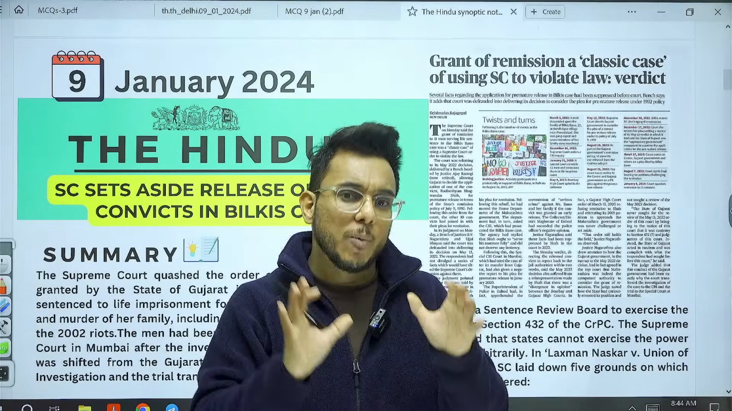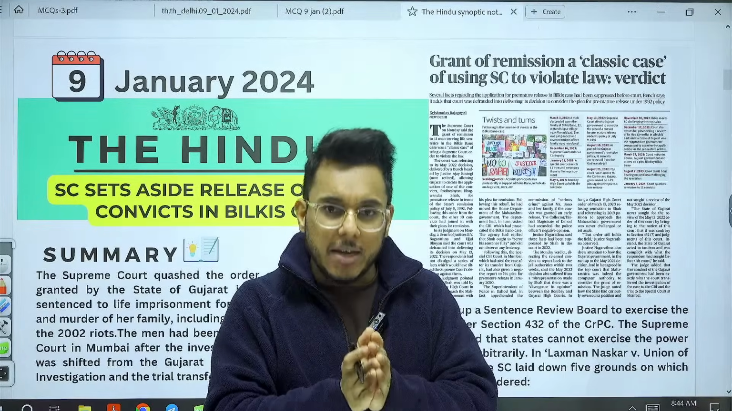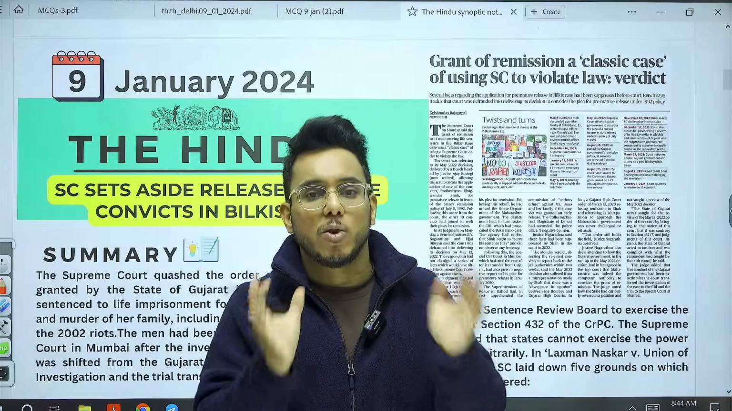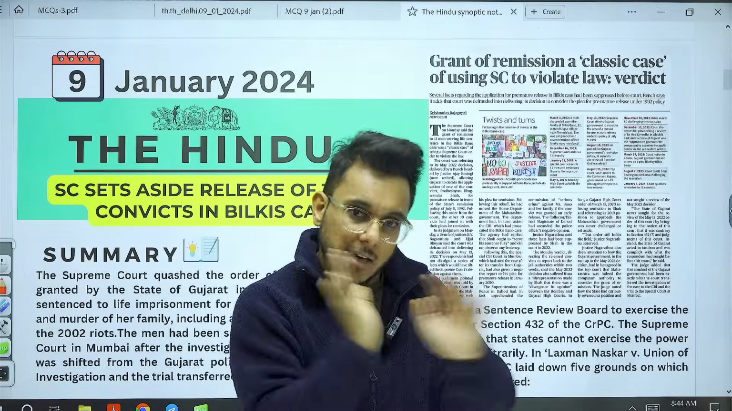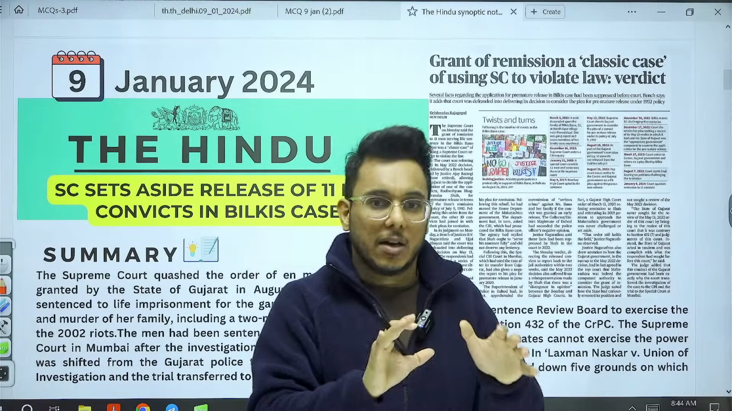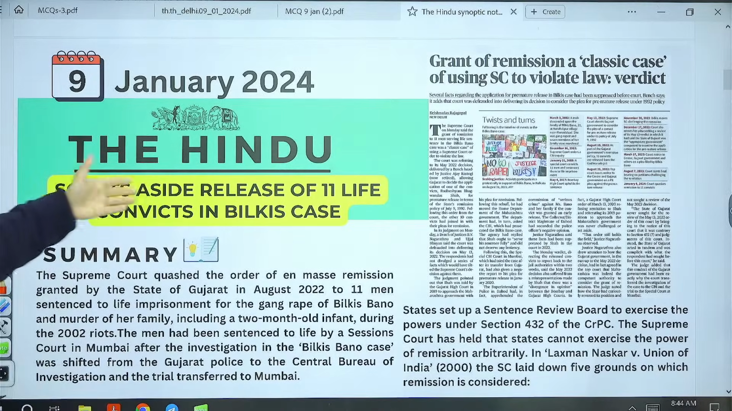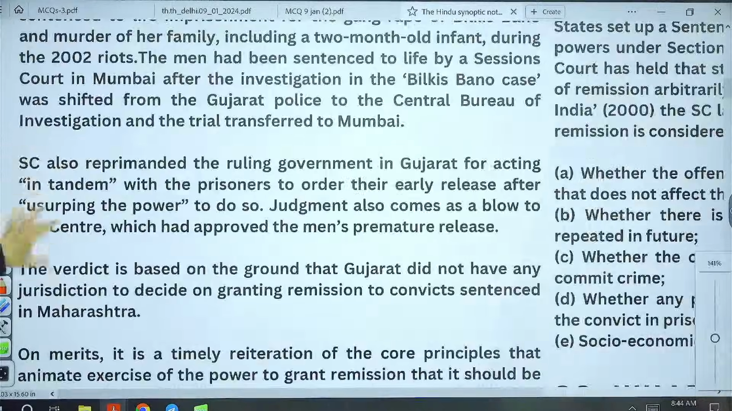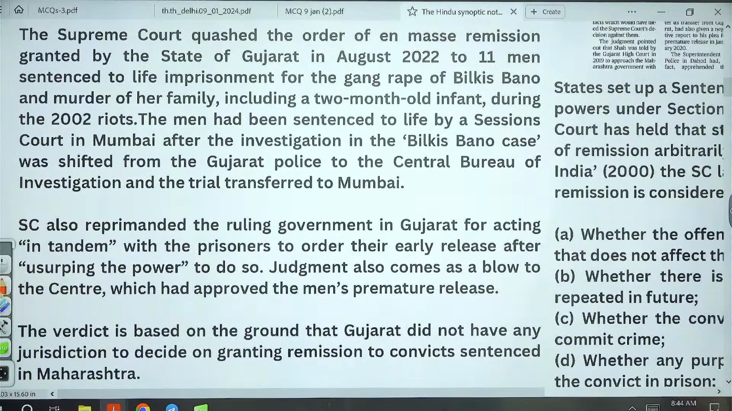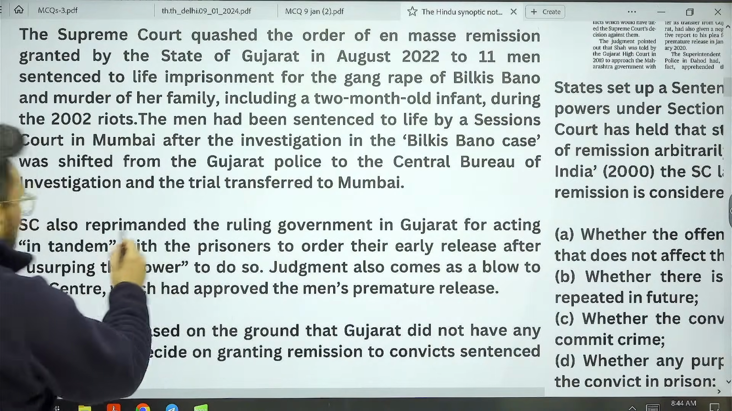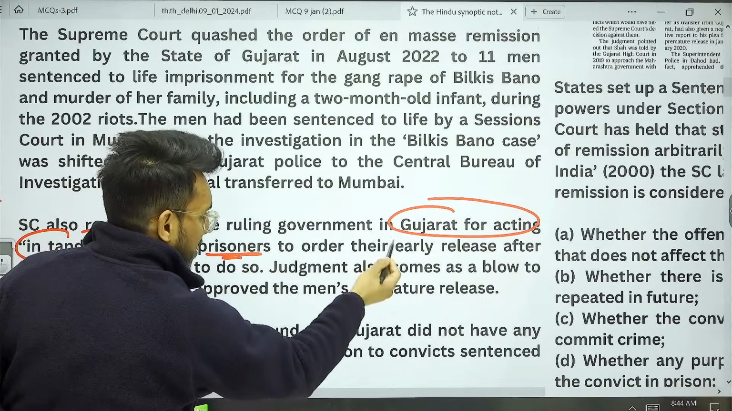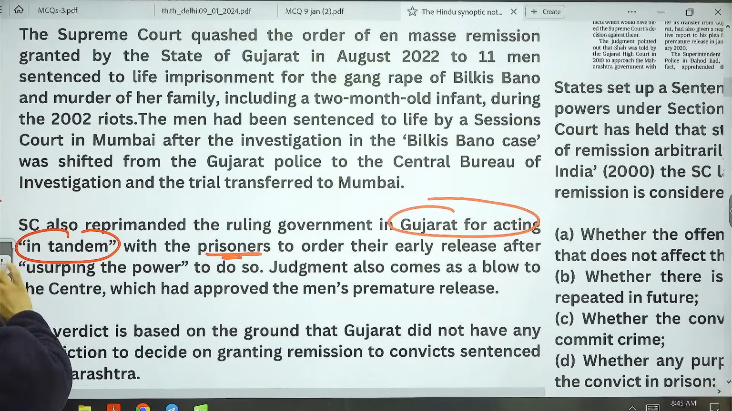First of all, the Supreme Court said that these 11 men who have been released cannot be released. It is a gravest violation of human dignity. They have to come back and serve their jail term again. So the Supreme Court has set aside the release of these 11 life convicts. Now, let's understand what the Supreme Court has observed. The Supreme Court has observed that the Gujarat government has acted in tandem with the prisoners and has ensured their early release, which is not the right usage of power.